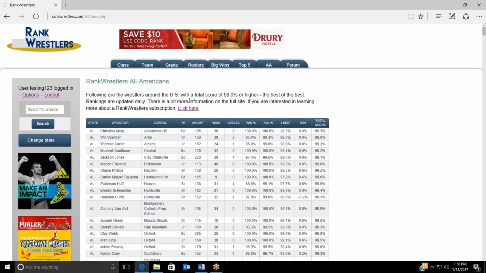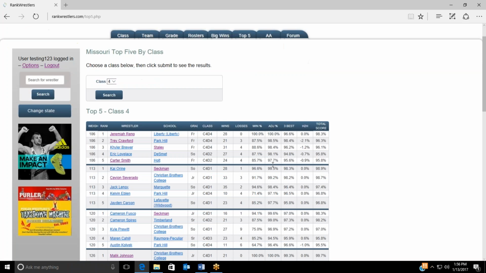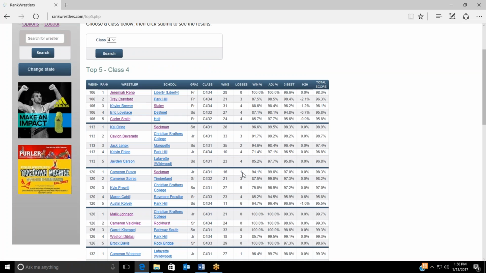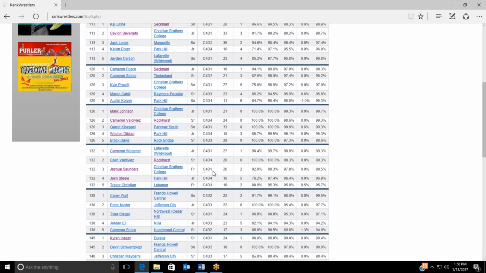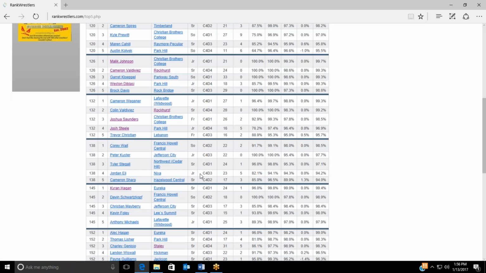And then the top 5 tab allows you to quickly see the best wrestlers at each weight for a particular class. These rankings are updated multiple times a day, so it can be a convenient way for you to quickly see what changes were made in the most recent update to the highest ranked wrestlers, at least in the state.